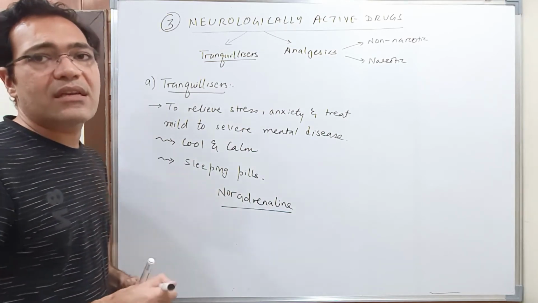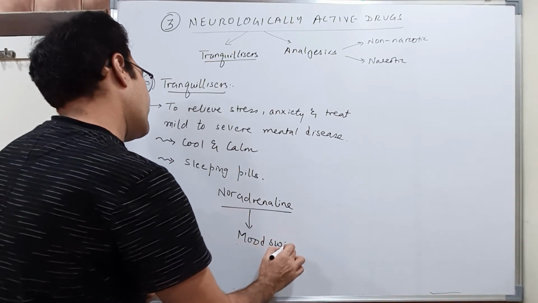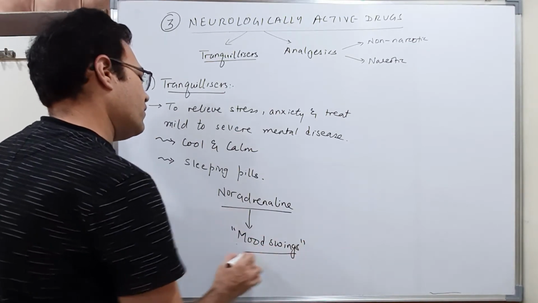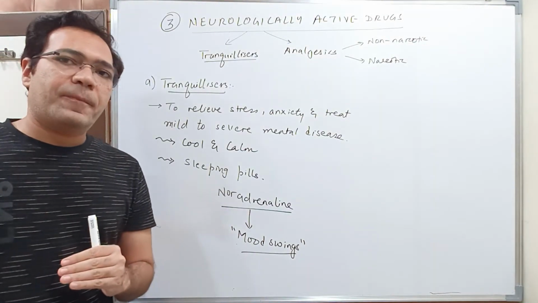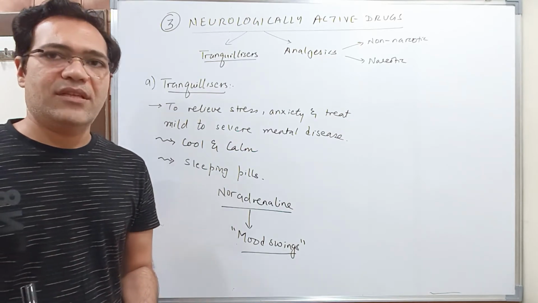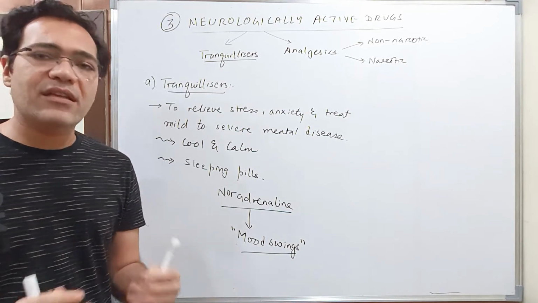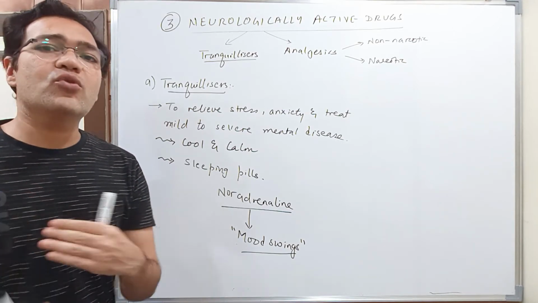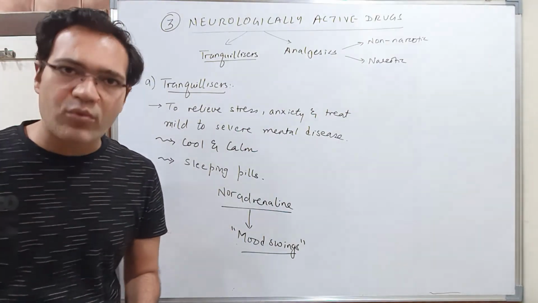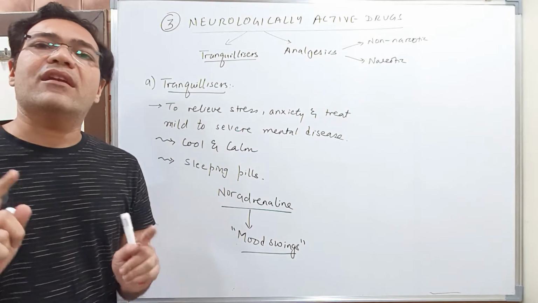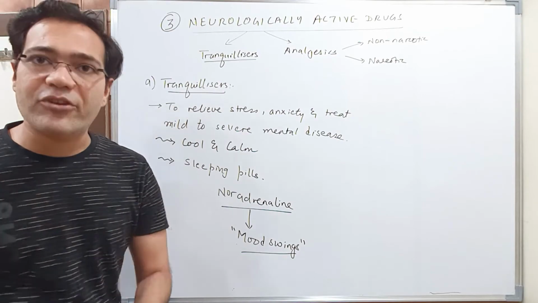This noradrenaline is responsible for your mood swings. Correct? If noradrenaline is high, then you will feel high spirited. You will feel very fresh and energetic, and you will want to do some work. But if the noradrenaline level goes down, then what will happen? Then it leads to your mood being off, or, for example, it leads to depression.